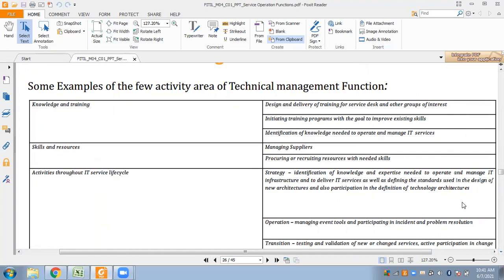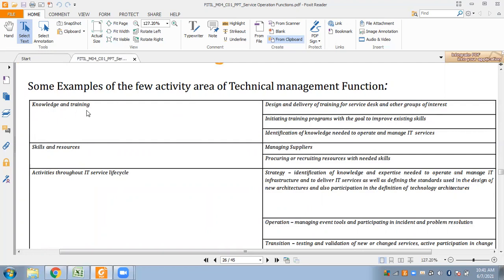So to have an idea of where to use technical management, here we have some examples of a few activity areas of technical management. Like knowledge and training, skills and resources, then activities throughout the IT service lifecycle. So going through them one by one.